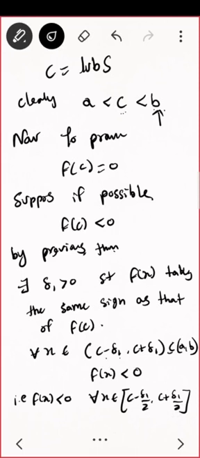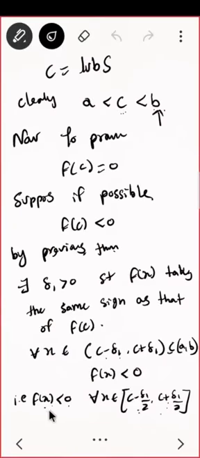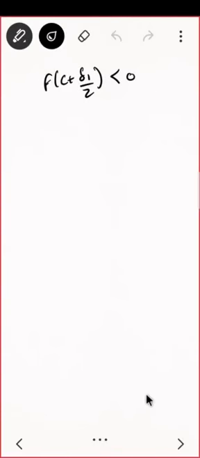Now do you see some contradiction? Function is negative in this interval. That means what? Function is negative for this point also, for C plus delta 1 by 2. That means f of C plus delta 1 by 2 is negative. Is that clear? I am just talking about one particular point. f of C plus delta 1 by 2 is again going to be negative. Is this a contradiction to me?